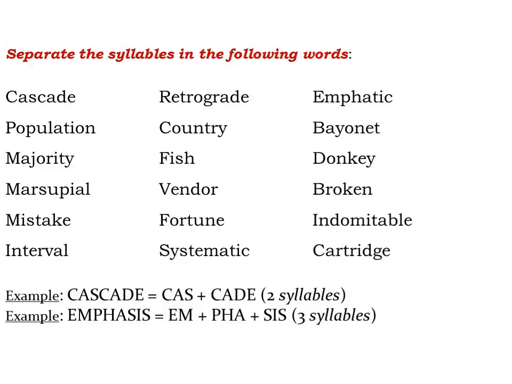Interval. Interval has 3 syllables. Systematic. Systematic has 4 syllables. Cartridge. Cartridge has 2 syllables.